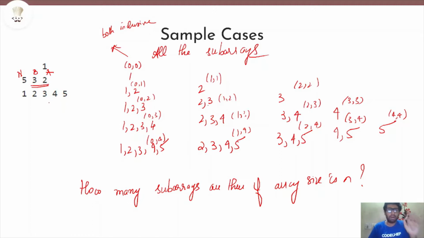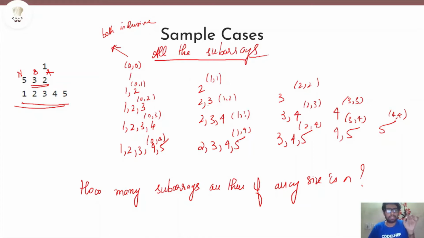Before that, a question to you: can you enumerate all the subarrays of this given array? This array has 5 elements. Can you enumerate the subarrays? Pause the video for a second and then compare with what I've written here. So what I've written here are all the subarrays of the given array.